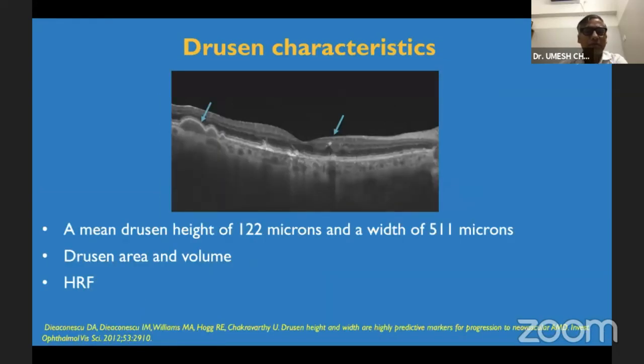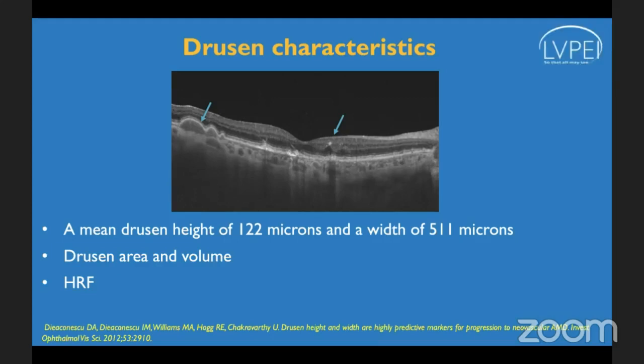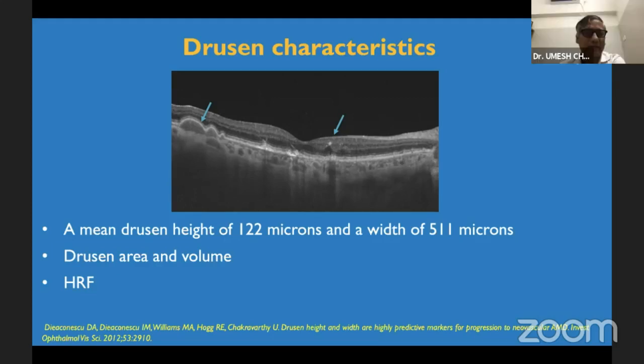Apart from this, the drusen characteristics also matter, like the drusen area and the volume. It's been seen that if the drusen height was more than 122 microns or the width was more than 511 microns, the risk of progression was very high.